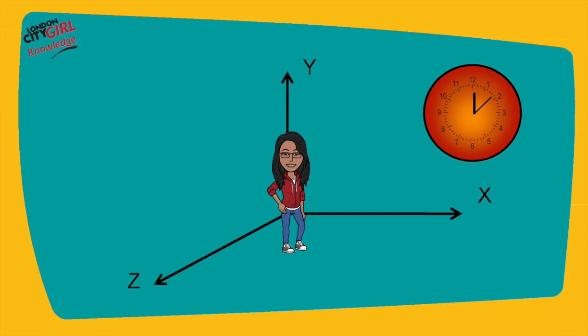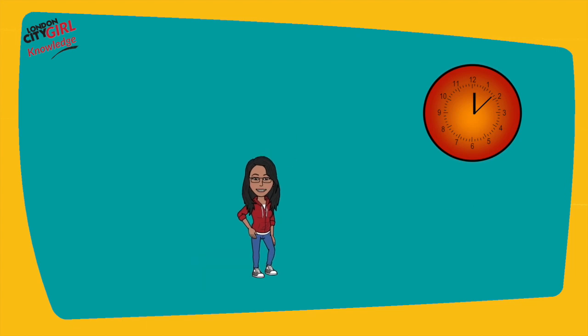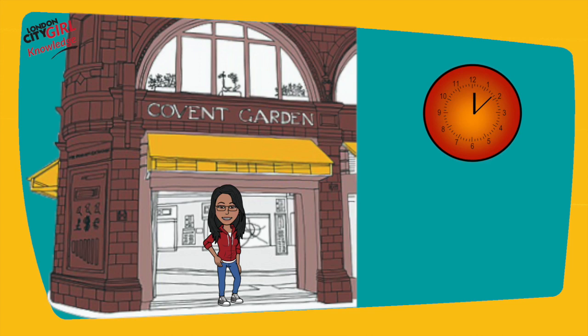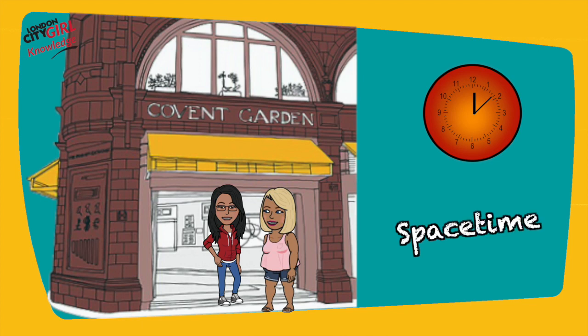So for example, if I wanted to meet my friend Janet for a coffee, there is no point in telling her I'll meet her outside Covent Garden Station if I don't also give her a specific time of when I will be there. Einstein combined the 3 dimensions of space and the 1 dimension of time and termed it space-time. In the theory of general relativity, space-time is described as the fabric of our cosmos.